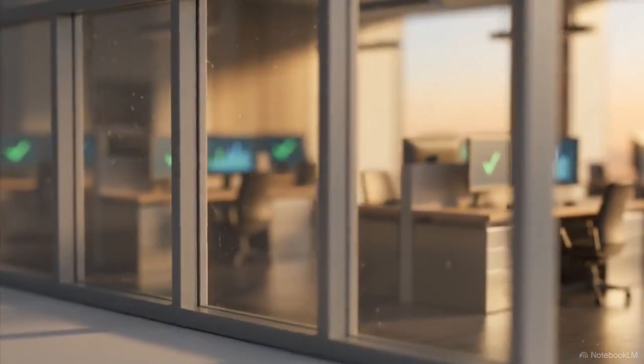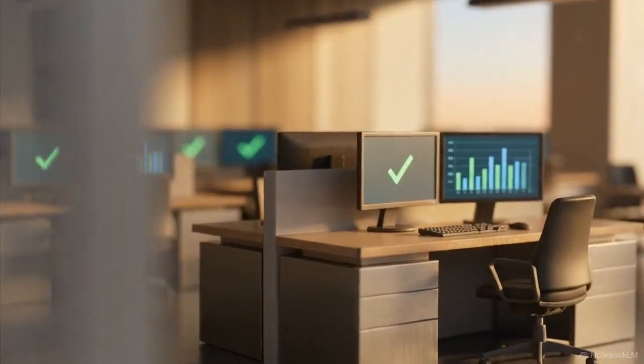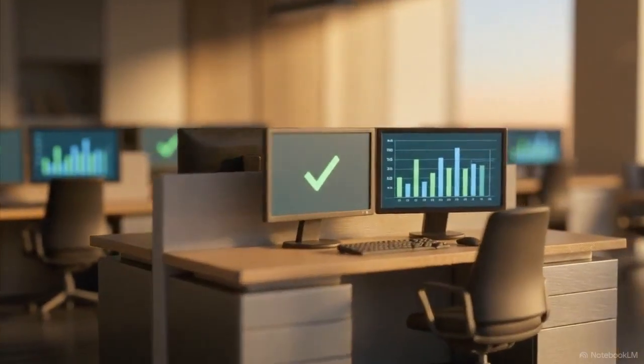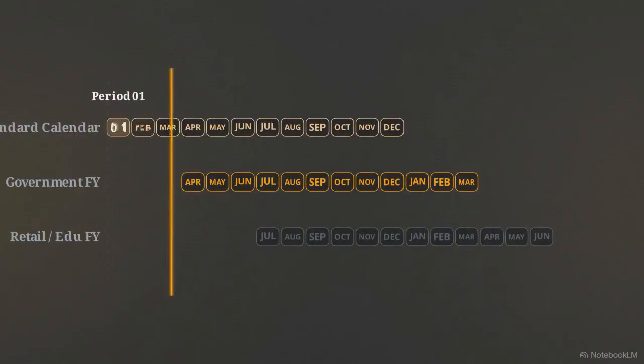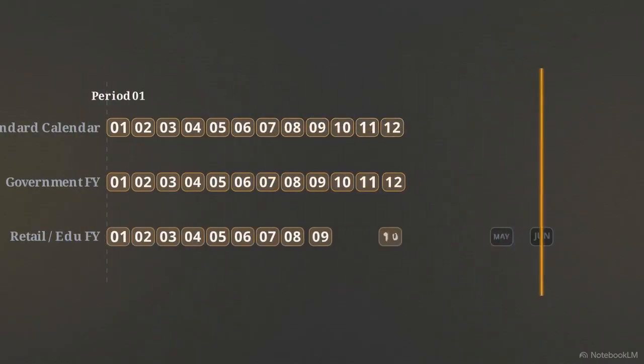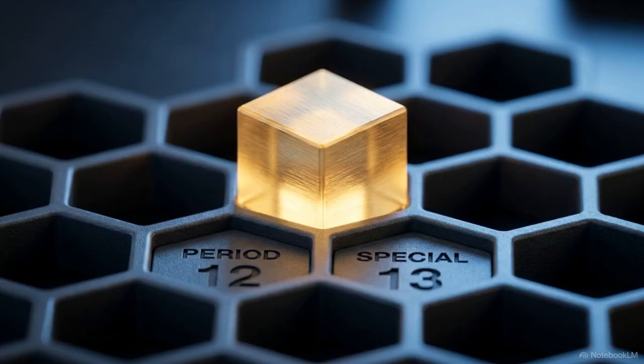Back in the finance department, the morning sun is coming up. The late adjustments have been securely posted, and the year-end close is finalized. Every organization measures time differently, driven by geography, local regulations, and specific industry cycles. Because of the fiscal year variant, SAP can adapt to any regulatory timeline, ensuring that every transaction across the global ledger lands exactly where it belongs.